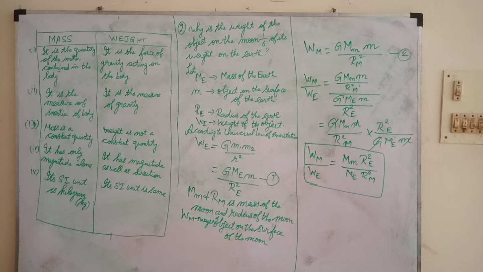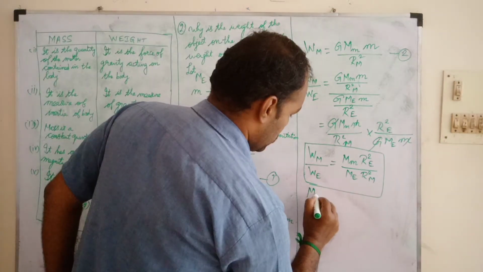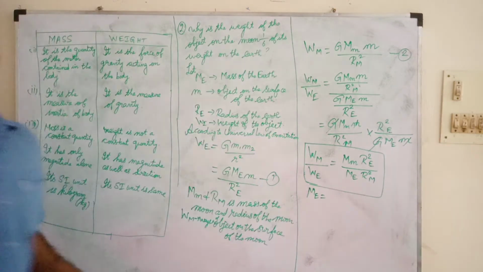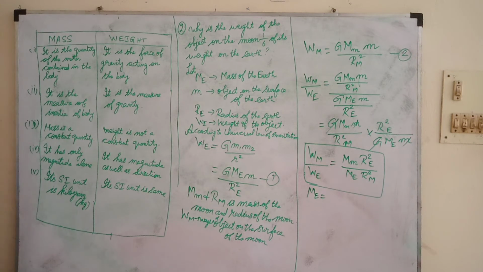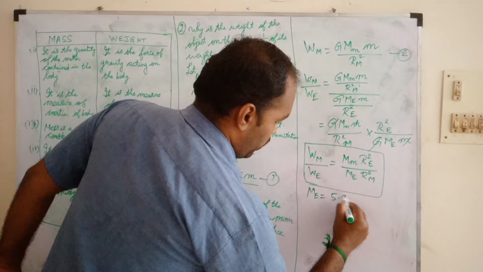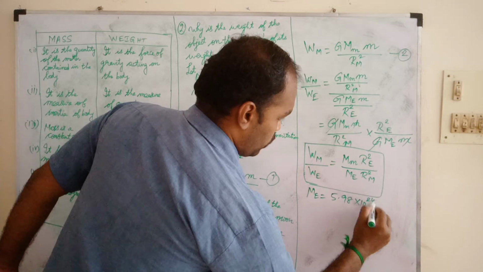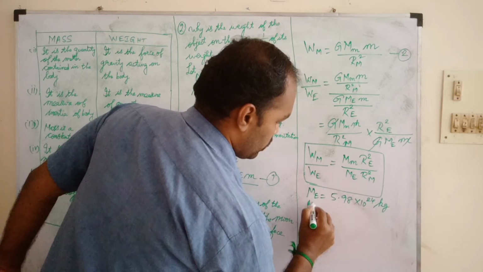We need to know the values. You need to remember all the values: the mass of the earth, the mass of the moon, the radii. By this we need to calculate. So the mass of the earth is how much? The mass of the earth is 5.98 into 10 power 24 kilogram.